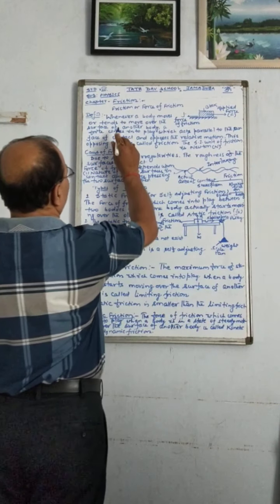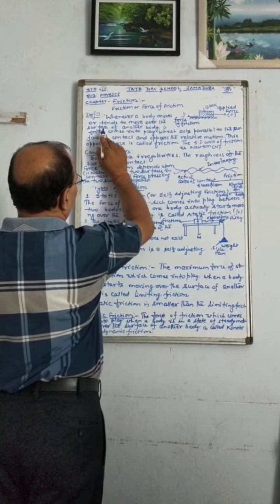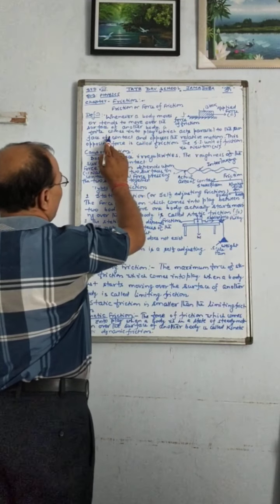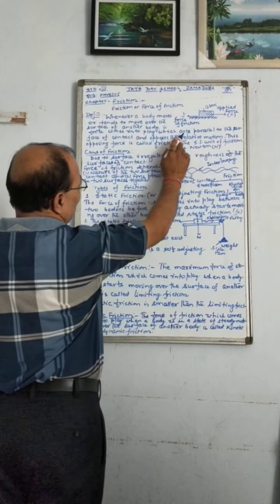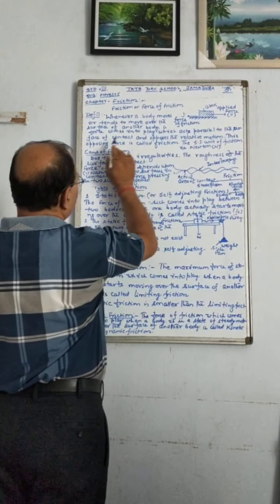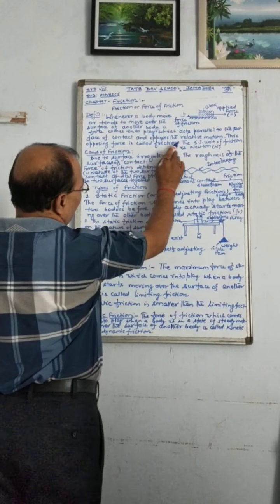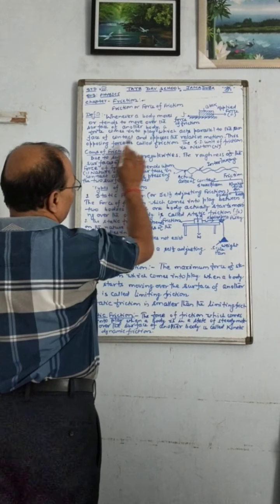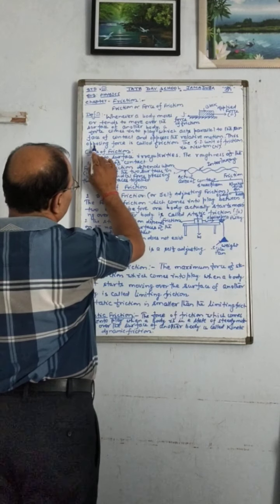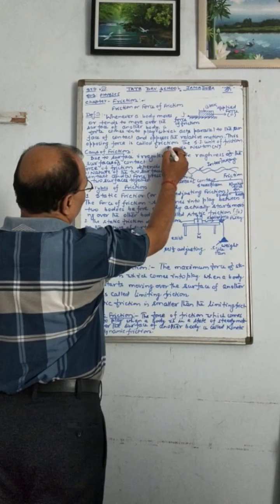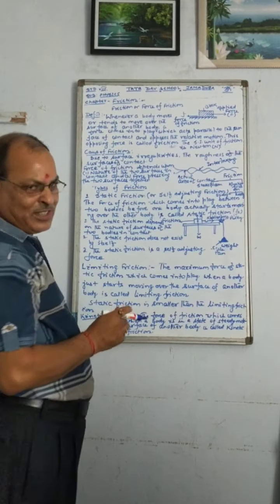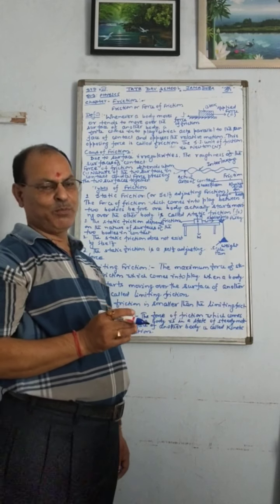So please try to understand, whenever a body moves or tends to move over the surface of another body, a force comes into play which acts parallel to the surfaces of contact and opposes the relative motion. Clear? Now this opposing force is called friction or force of friction. Isn't it? You understand, students? Have a problem? No problem.